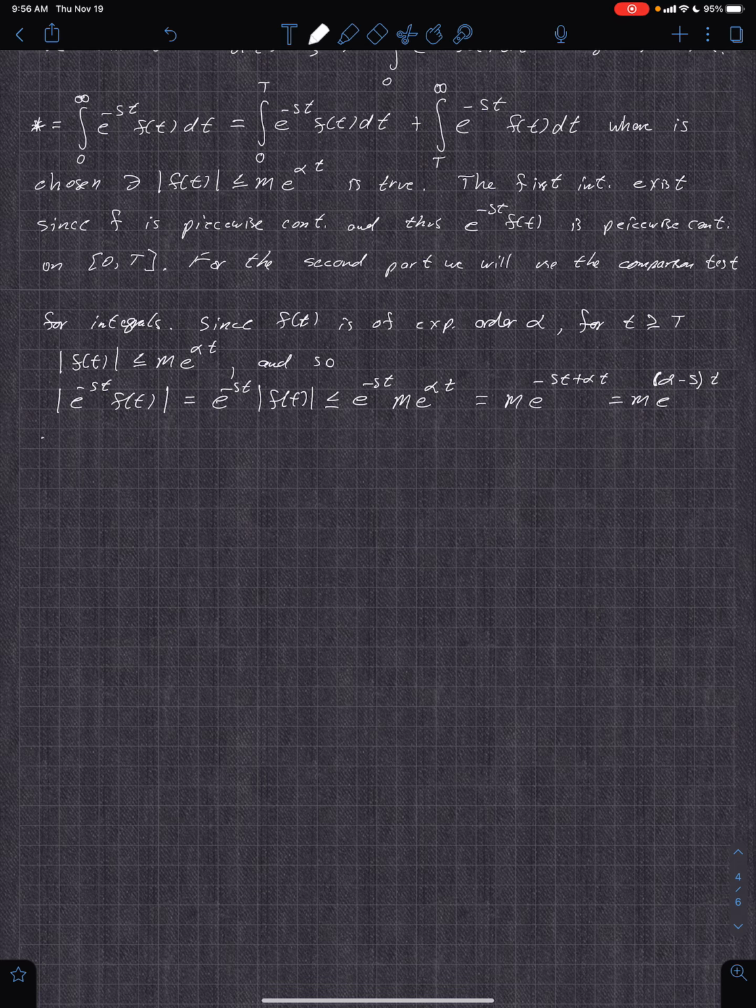And so I'll write this just like the book now. That's m e to the negative s minus alpha t, and that's true for all t greater than capital T. So now essentially we show that this converges. So we're going to show that you can take the integral of this and it converges when s is, where's our hypothesis again? When s is greater than alpha. So let's see that.